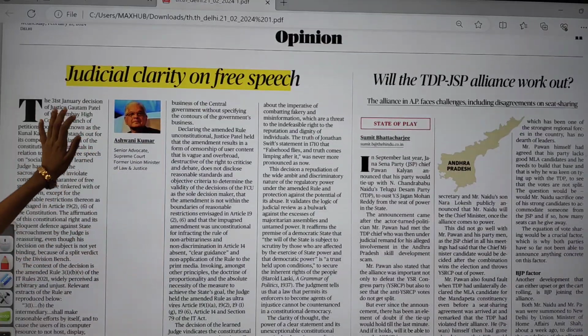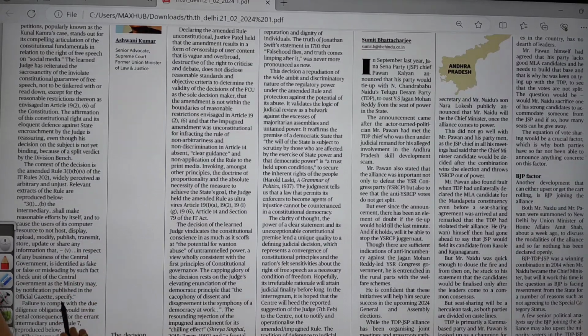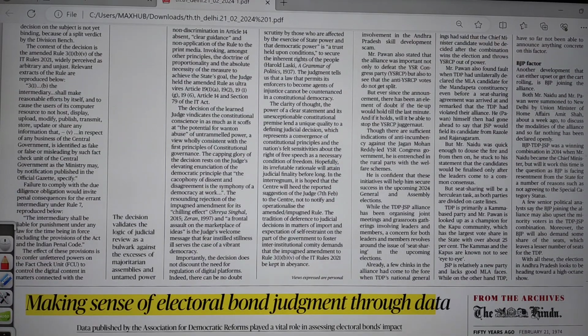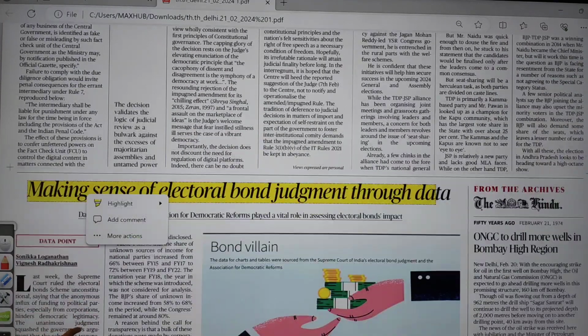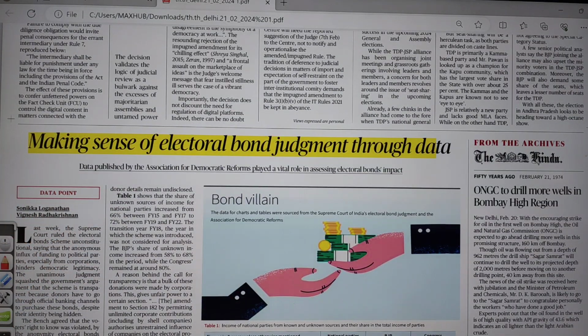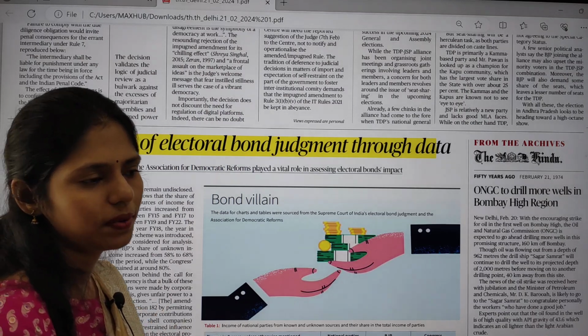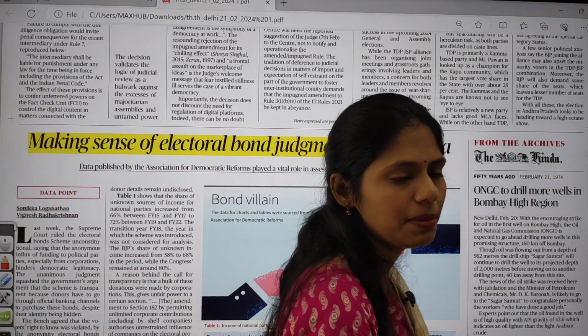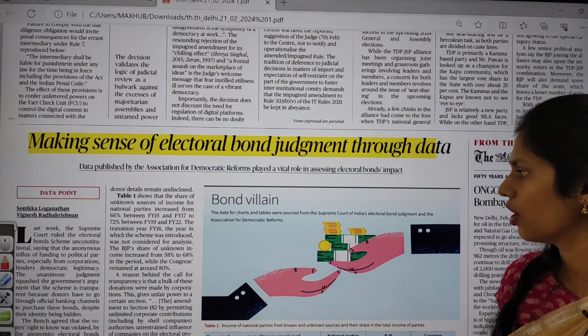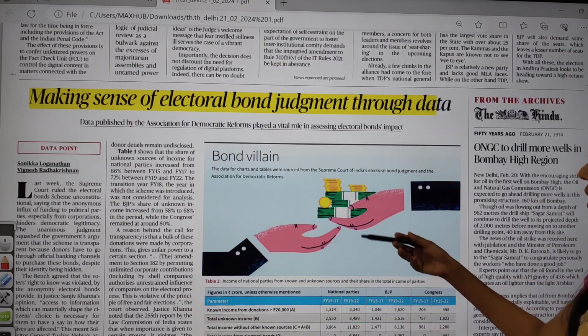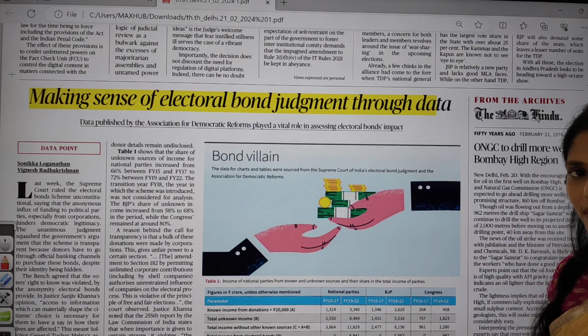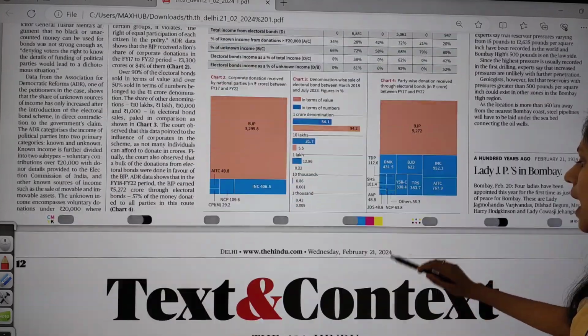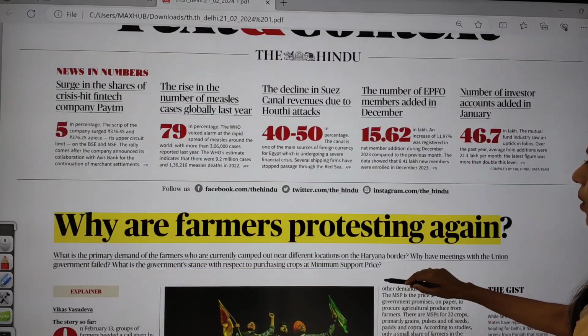There is one article regarding judicial clarity on free speech. Here you have to focus on Article 19(1)(a) and 19(2) to 19(6) of the Indian Constitution. You have to know about the right to freedom of speech and expression. There is also an article regarding the electoral bond judgment. Recently the Supreme Court struck down the electoral bond scheme and said that it is unconstitutional, null and void. We already discussed this topic a number of times, so please go and revise it.